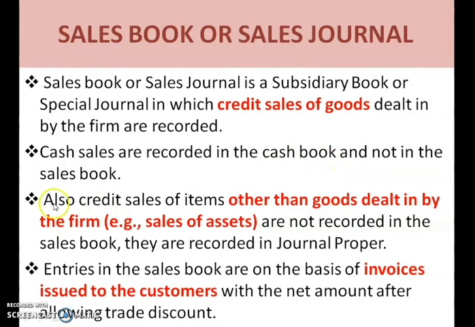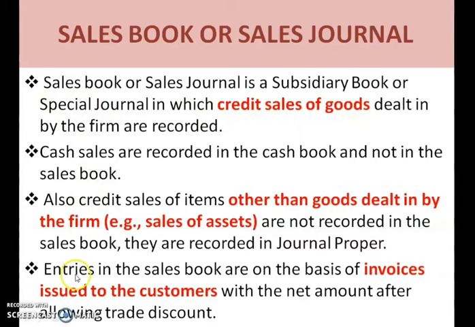Okay, children. Now, credit sales of items other than goods dealt in by the firm, that is sale of assets, are not recorded in the sales book. So one more thing you have to remember, same as in the purchase book: sale of fixed assets will not be recorded in the sales book. So what all things will we not record in the sales book? The first one is cash sales, and the second is sale of fixed assets. And what are the things we record in the sales book? Credit sale of goods will be recorded in the sales book.